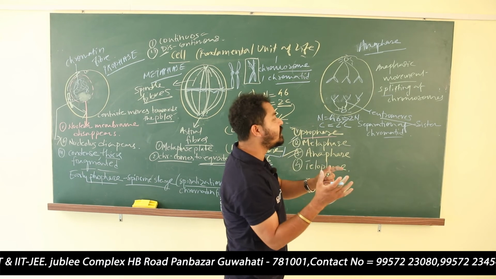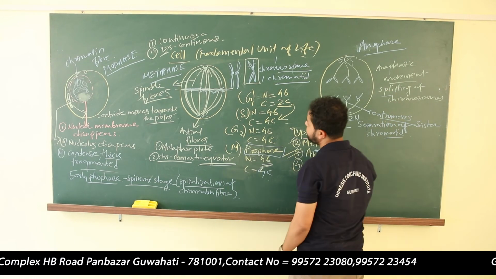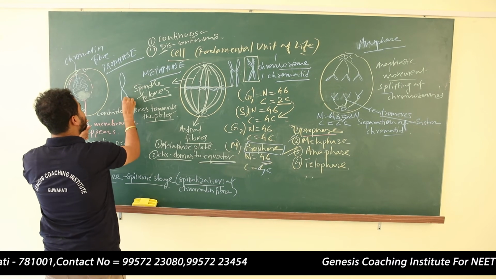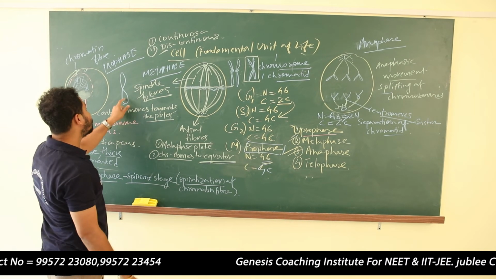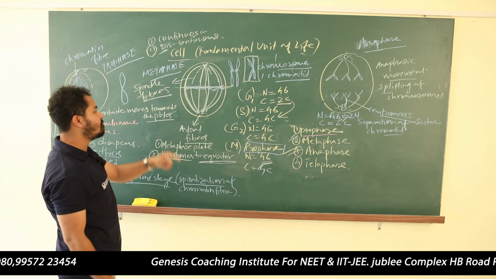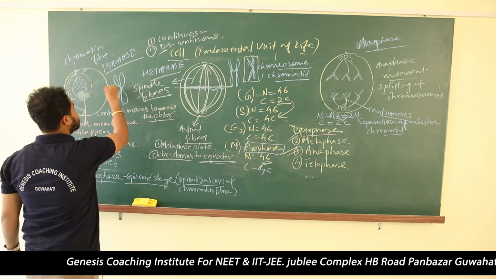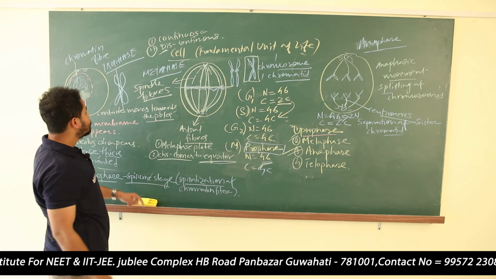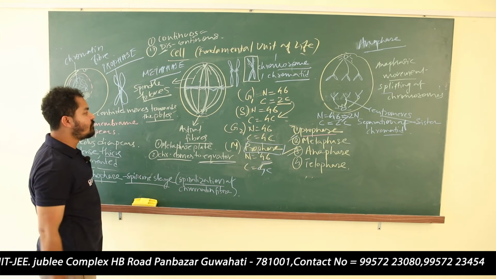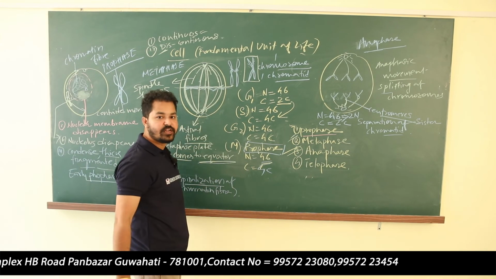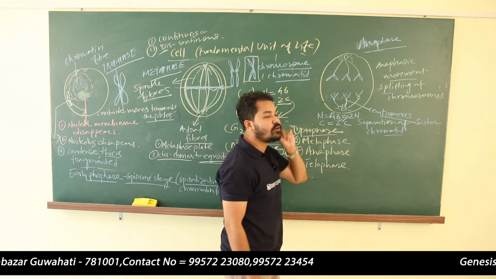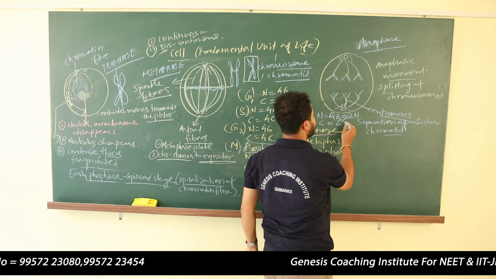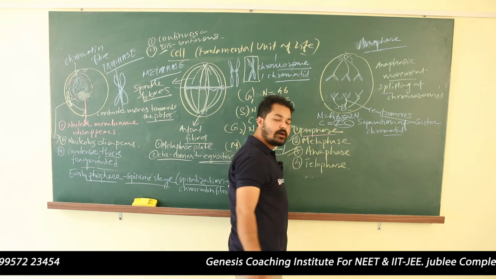Now the content of DNA inside the chromosome: earlier in the prophase and metaphase, the chromosomes were quite thicker because the content of DNA is double. Like this, two chromatids. Now it is halved. In prophase the content of DNA is 4C. In metaphase it is 4C. But in the anaphase, content of DNA will get halved because sister chromatids were separated. So from 4C it will become 2C.